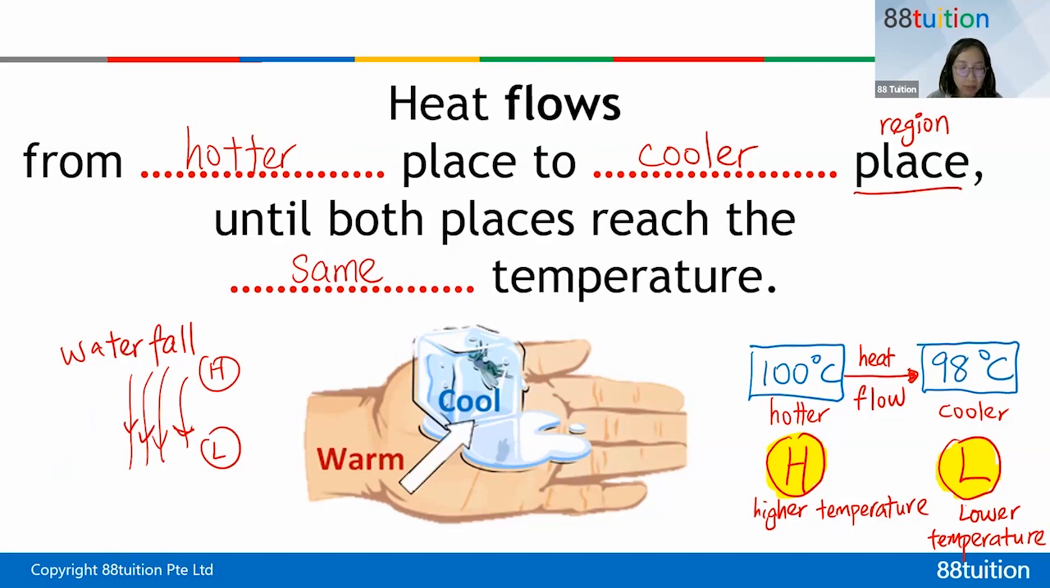All right. Now, can you look at this picture? I have ice and then I got a hand. So which one is at higher temperature? Can you type in the chat, ice and hand, which is of a higher temperature? All right, good. So hand, I'm going to write H. Then the ice, I will write L.